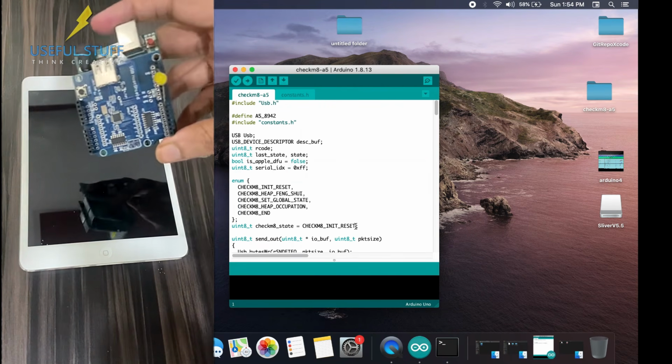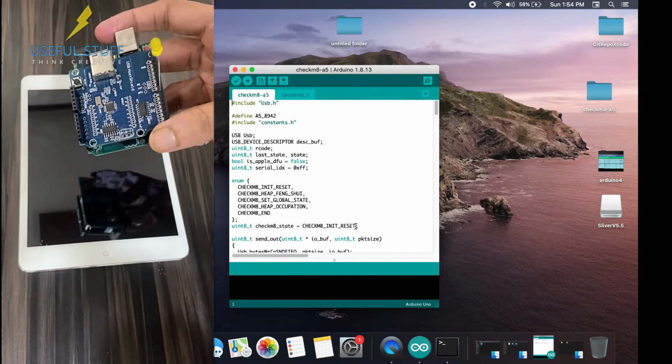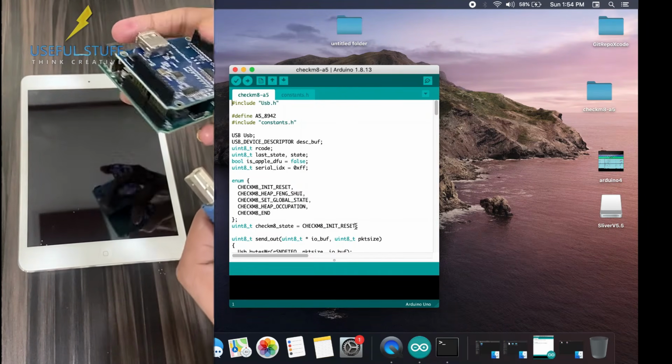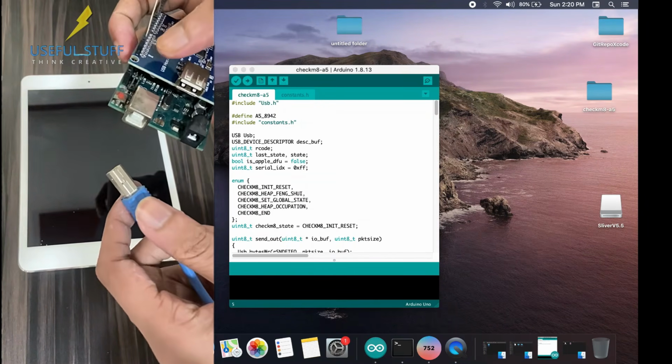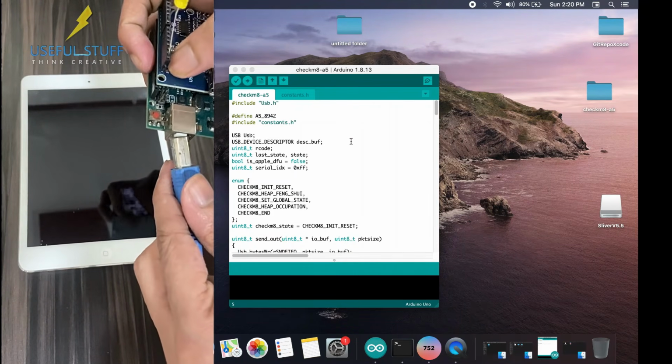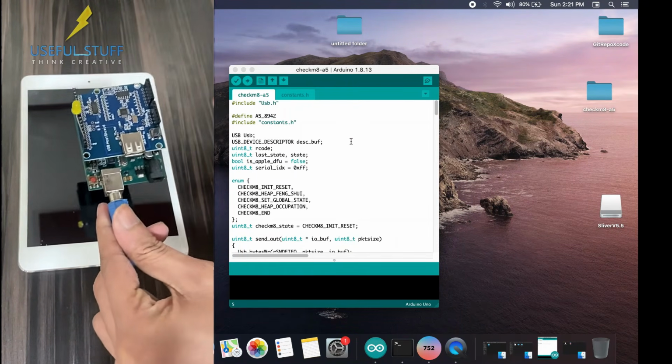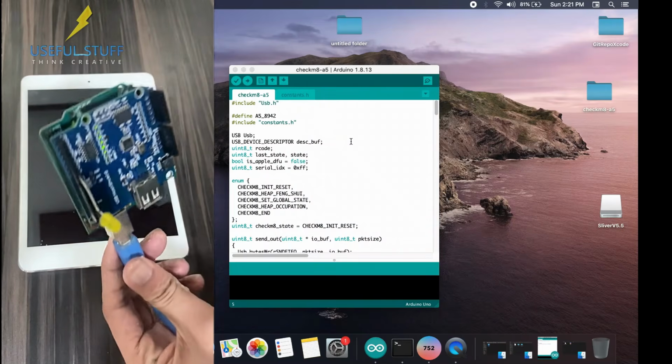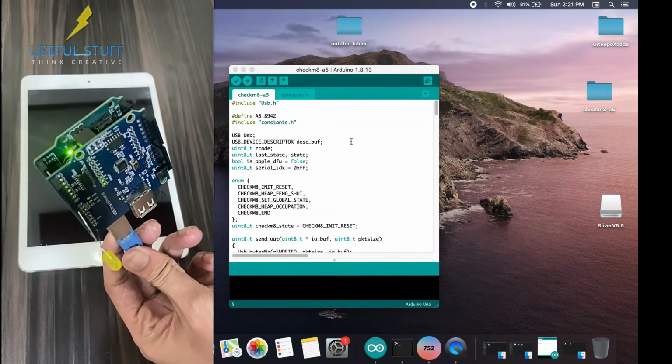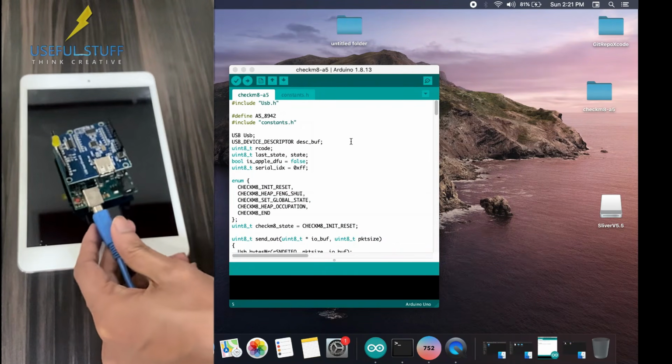So this is my Arduino board with the USB host shield. It's attached like a sandwich, and this is the USB cable that will connect my Arduino board with the laptop. So I'll just connect it, and you will be able to see the green light. That means everything is fine, the Arduino is working correctly.